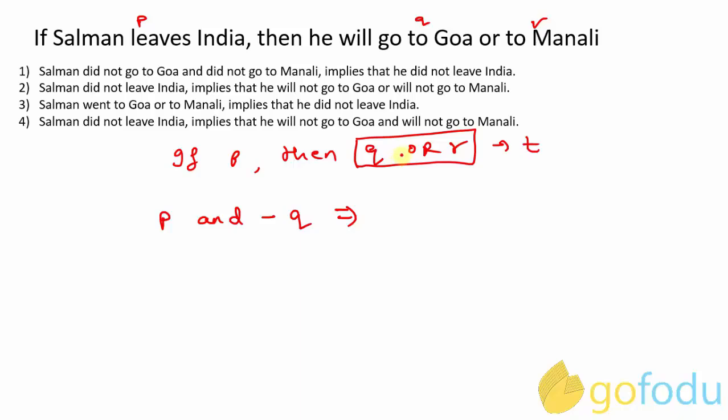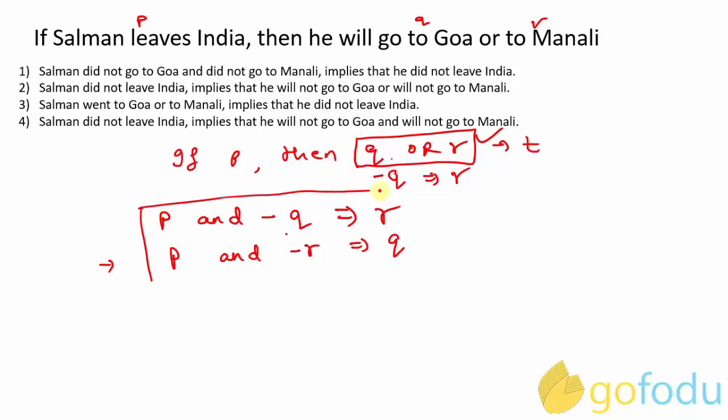Clearly, if we look at this box Q or R, if any one of the statements is false, say Q is false, then R has to be true in order to justify the truthfulness of the main statement, right? So if Q is negative, it will definitely result in the implication of R. So Salman leaves India and he did not go to Goa means that he went to Manali, correct? Similarly, if he leaves India and he did not go to Manali, it will result in Q, that is he went to Goa, correct?